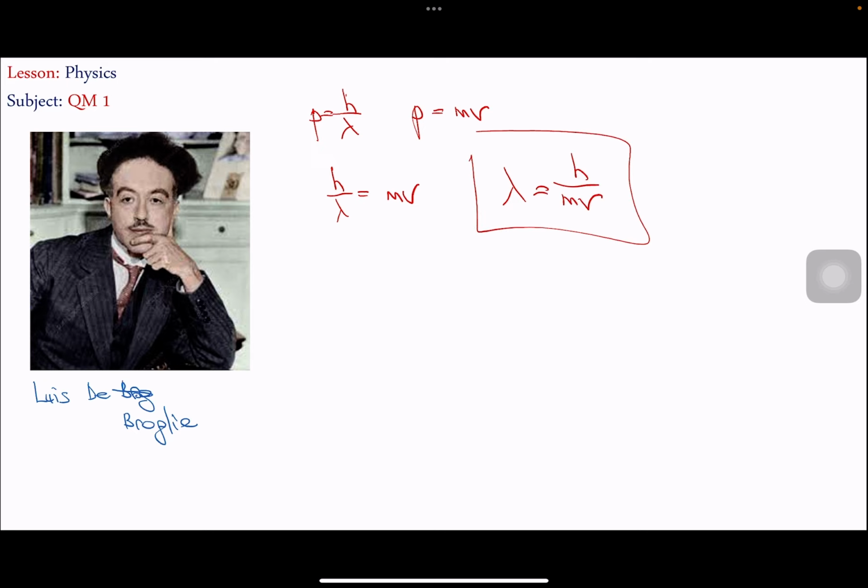What does it tell us? That's called the wavelength, indeed de Broglie's wavelength. The French scientist de Broglie proposed that any particle can sometimes behave like a wave, so its wavelength can be calculated by this formula, h over mv. It's known as de Broglie's wavelength.